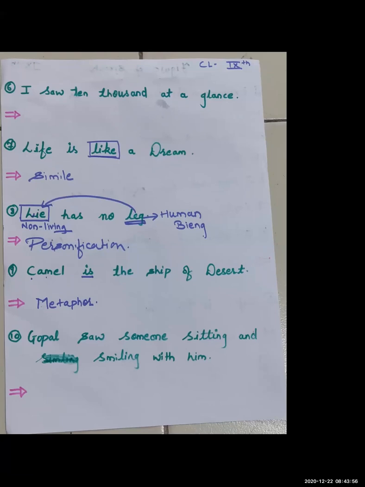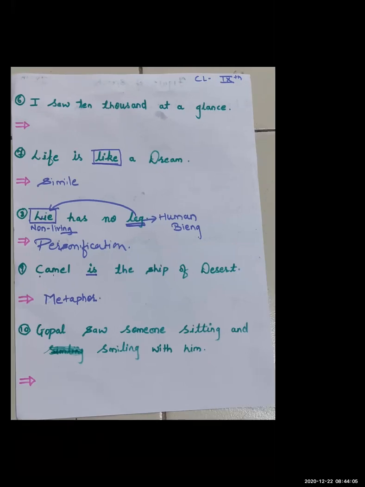Now I am asking you again, what can be the answer? Firstly, try to understand what the sentence is saying. After that you will be able to find which figure of speech is acting here. In this sentence, they are saying they have seen so many things at a glance, at a glimpse, when you are moving your head and suddenly see something.